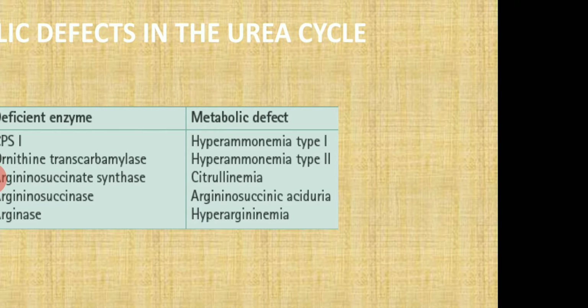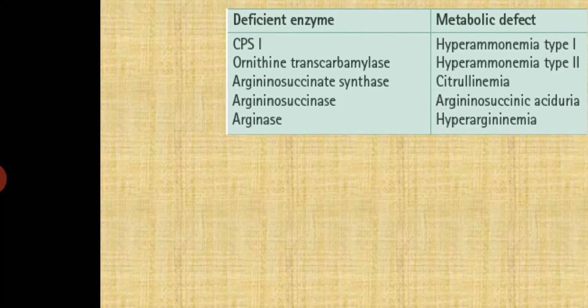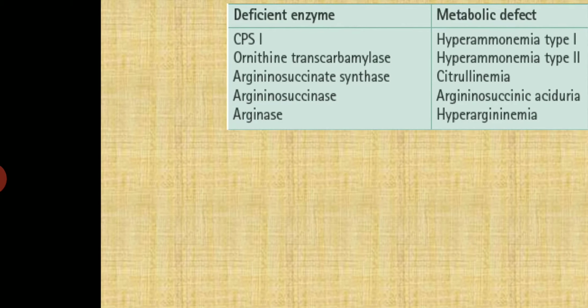Second is hyperammonemia type 2. Here the enzyme deficiency is ornithine transcarbamylase. It is an X-linked disorder. It produces manifestations of ammonia toxicity. Blood, urine and CSF show increased levels of glutamine, ammonia and ornithine. Then third is citrullinemia. The enzyme deficiency is arginosuccinate synthase. It manifests as hyperammonemia and mental retardation. Plasma and CSF show high levels of ammonia and citrulline, and large quantities of citrulline are excreted in urine.